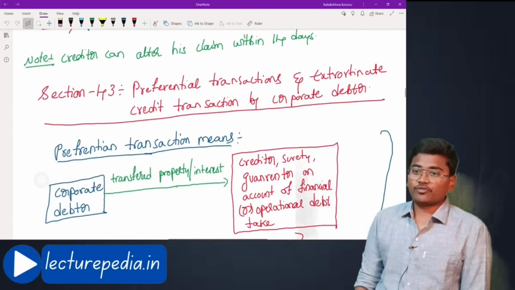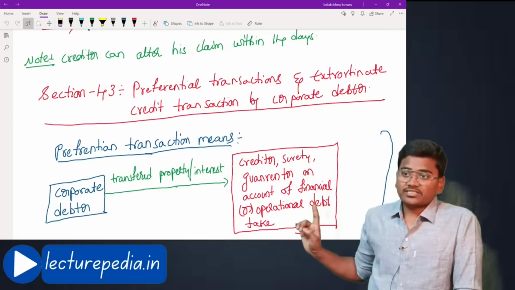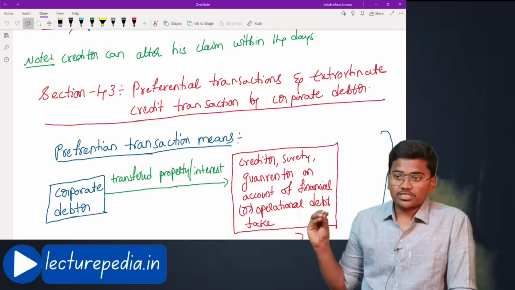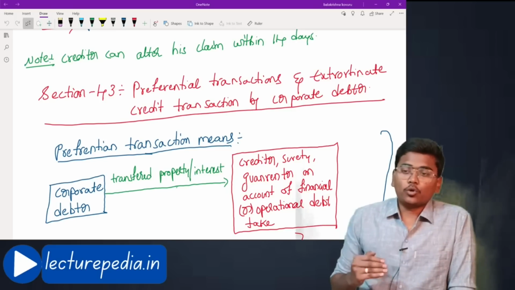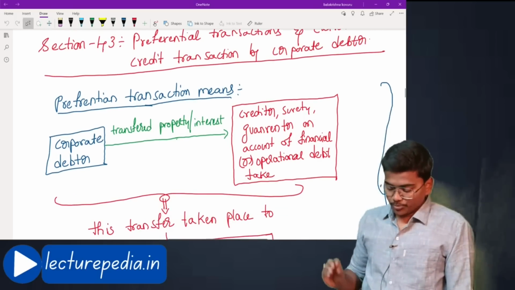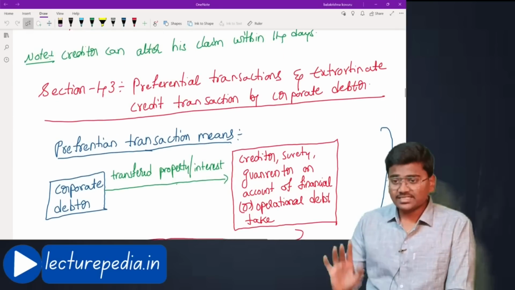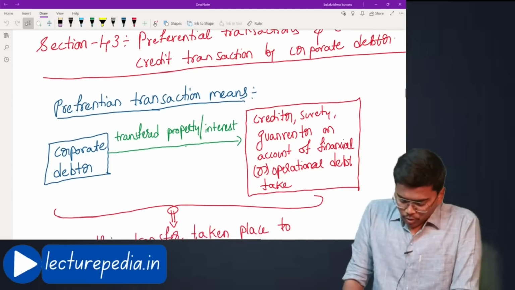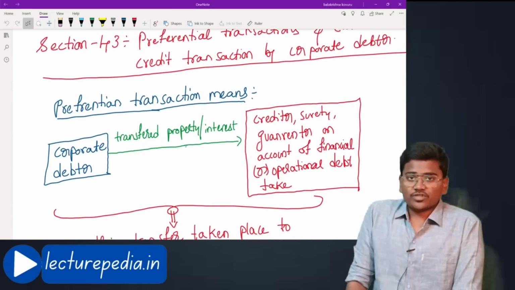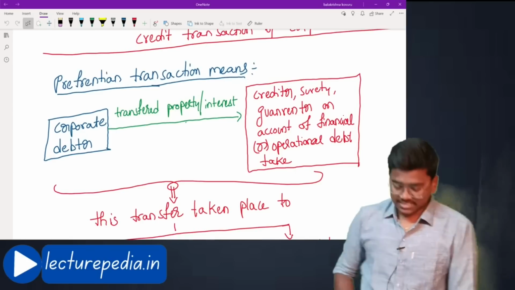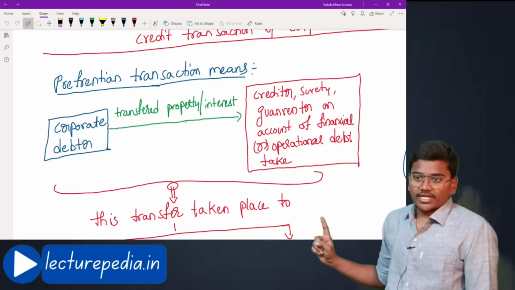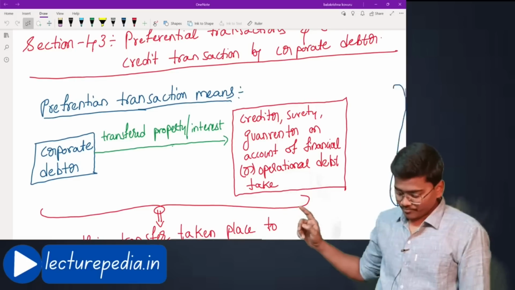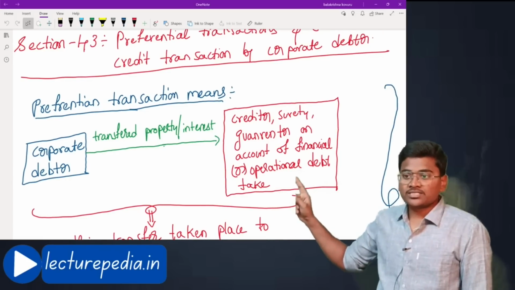Next, section number 43. Preferential transactions and extortionate credit transactions by the corporate debtor. This concept is important. I will go a little bit slow here. Okay, so you please concentrate and listen. Section number 43 deals with preferential transactions. What is meant by a preferential transaction? First of all, we will understand that a preferential transaction means the corporate debtor has transferred property or interest to a creditor, surety,